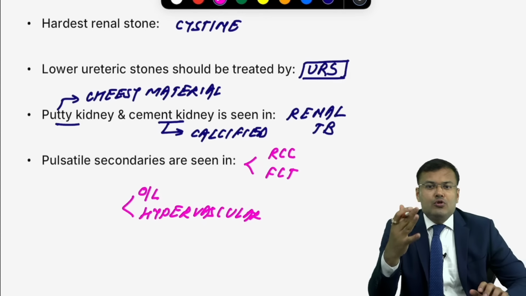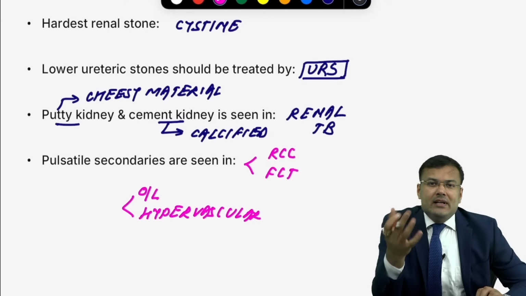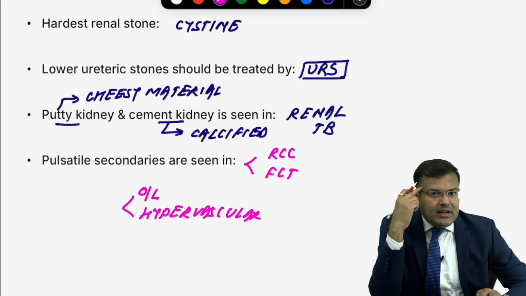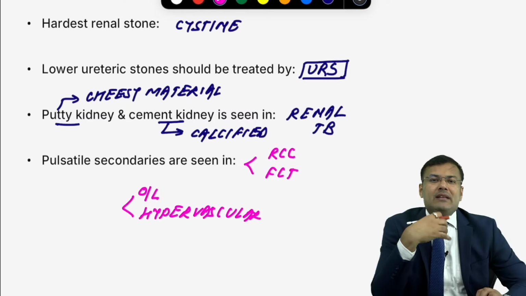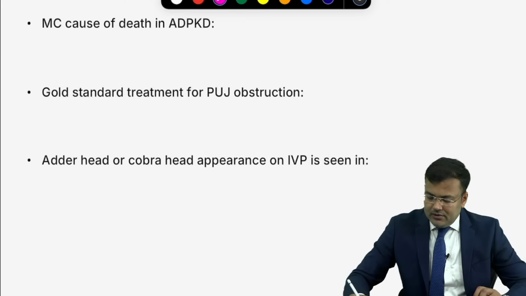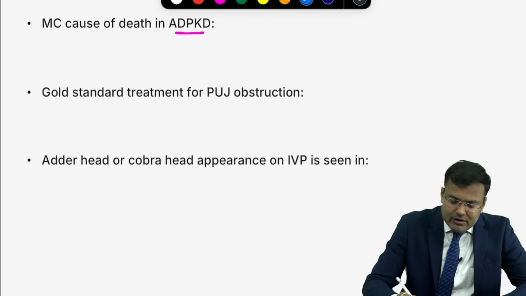Flat bones, most commonly thoracic vertebra, ribs, pelvis, skull. What will be the clinical scenario? They will give you a skull picture with osteolytic lesions and ask which thyroid malignancy it has come from. Follicular. Next, most common cause of death in ADPKD: cardiovascular disorders.